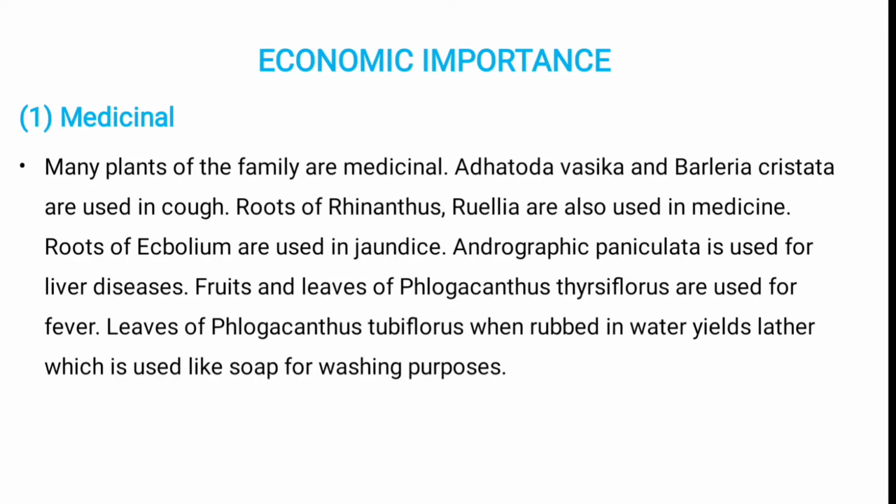Then we discuss some economic importance. They are used for medicinal purposes. Adhatoda vasica and Barleria cristata are used for cough. Then the root of Ruellia and other Acanthaceae are also used for medicinal purposes. The fruit and leaves of some plants are used for fever. They are most often used as an antidote.